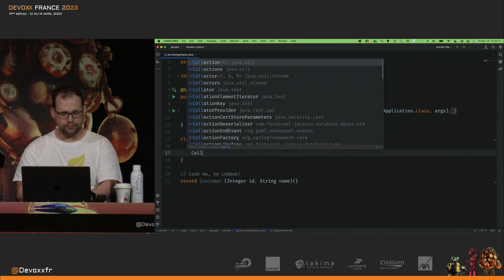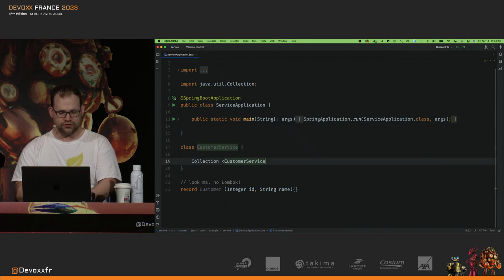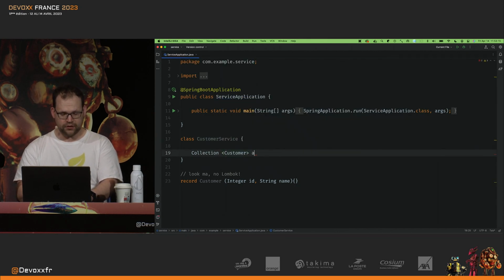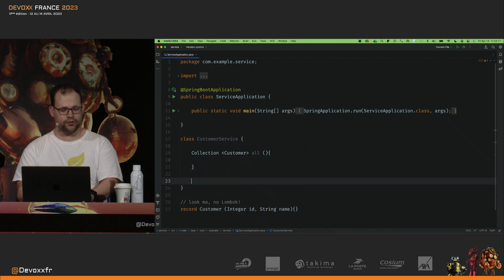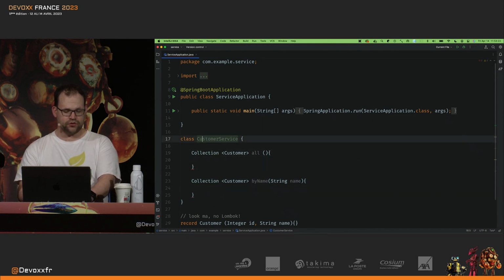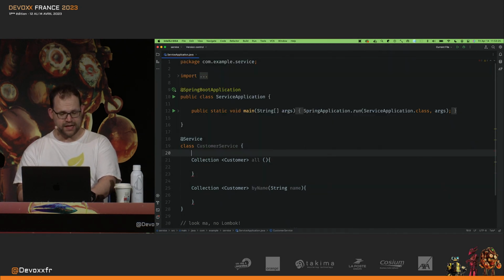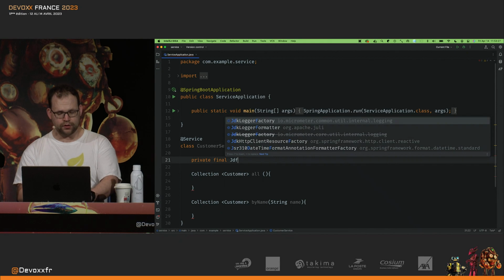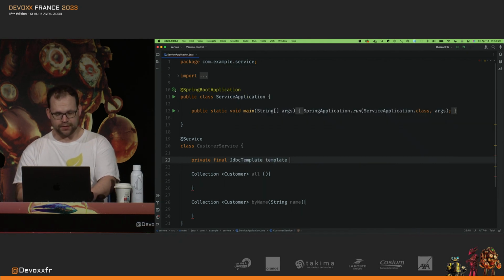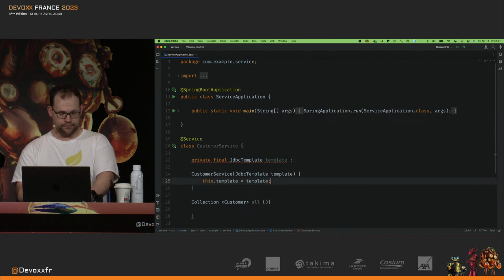And here I'm going to create some endpoints, some methods to deal with data from our database, OK? So we'll have one that returns all the data, and then one that returns the data by name, like this, OK? And of course, in order to make this work, we'll turn this into a Spring Bean. We're going to use the auto-configured JdbcTemplate like this, OK? Enter that. Good.